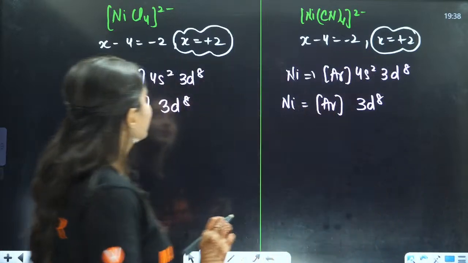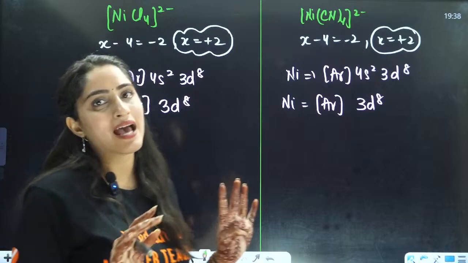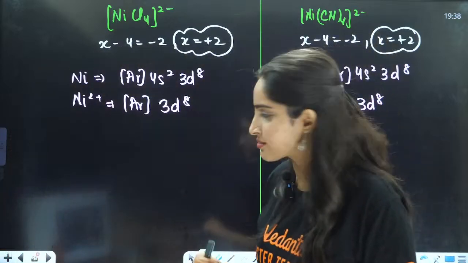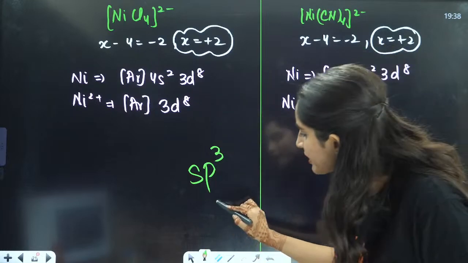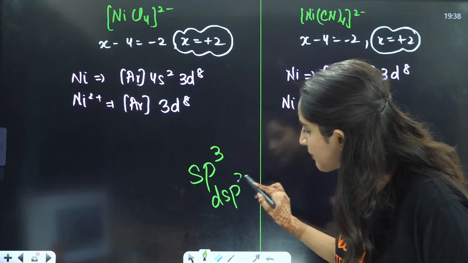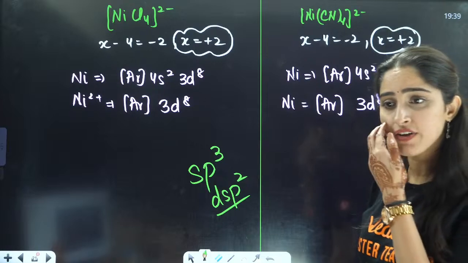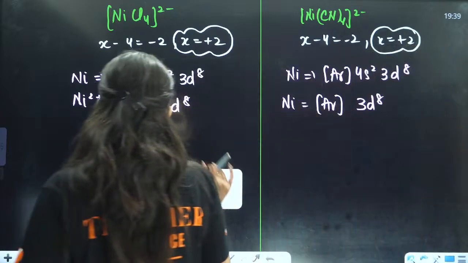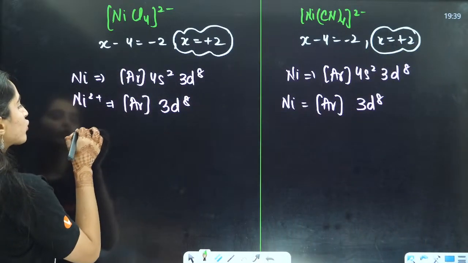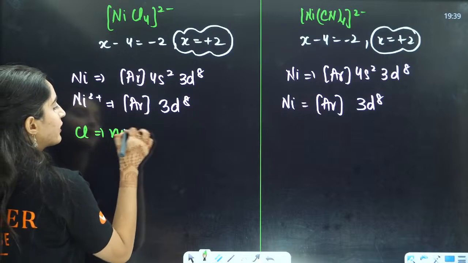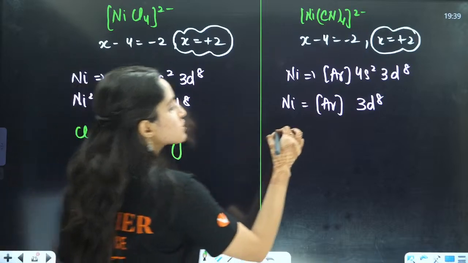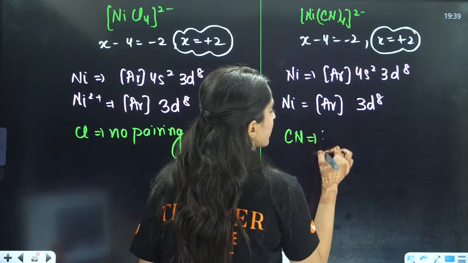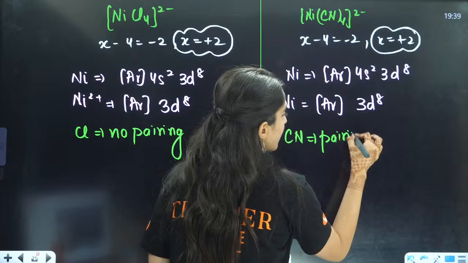Now, understand one thing. When you have 4 as the coordination number, 2 choices are there. Either it can have sp3 hybridization or it can have dsp2 hybridization, right? So you'll see which hybridization it has. Here, chlorine is a no pairing ligand. There is no pairing because it is a weak ligand. But your CN is a strong ligand, so there will be pairing, right?